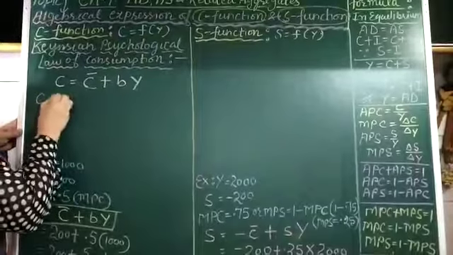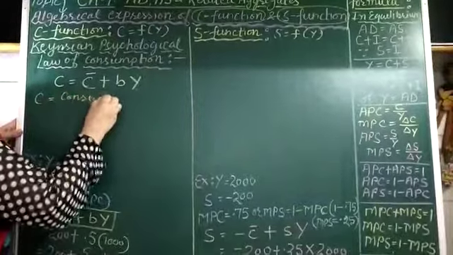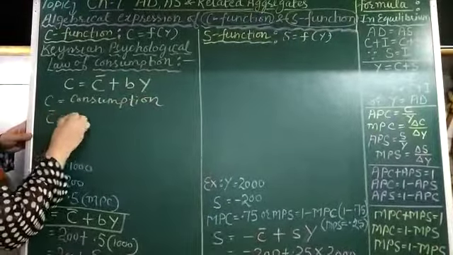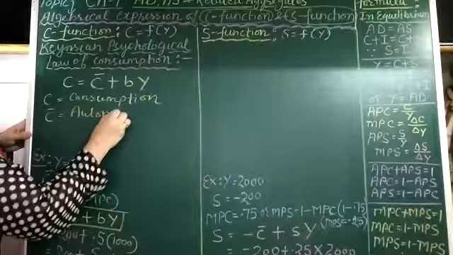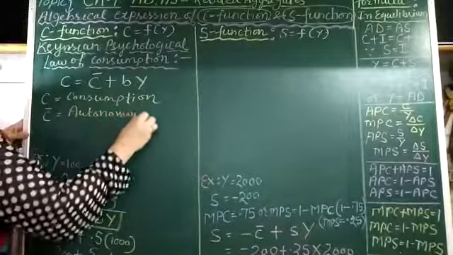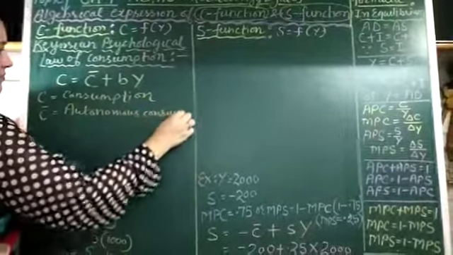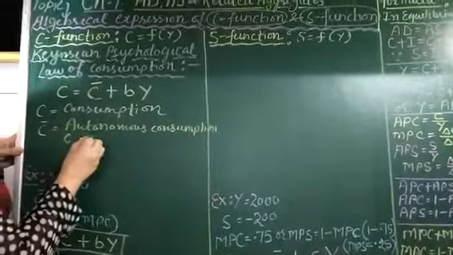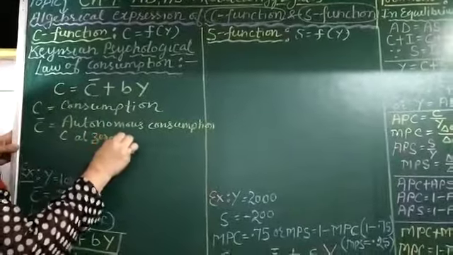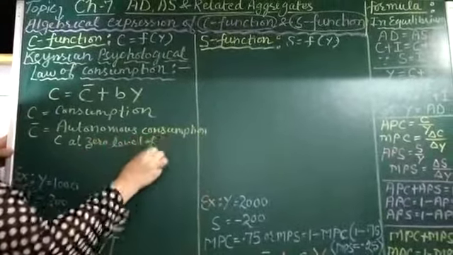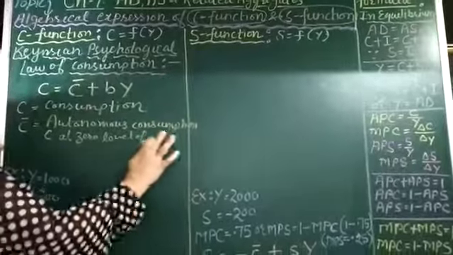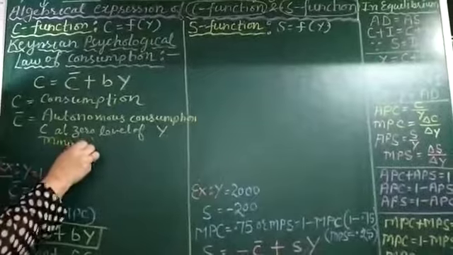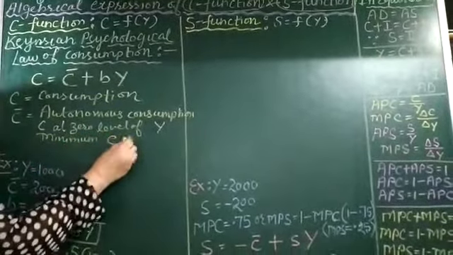Here C is equal to consumption, C bar is equal to autonomous consumption. Autonomous consumption means consumption at zero level of income. Zero level of income. This is also known as the minimum consumption level.